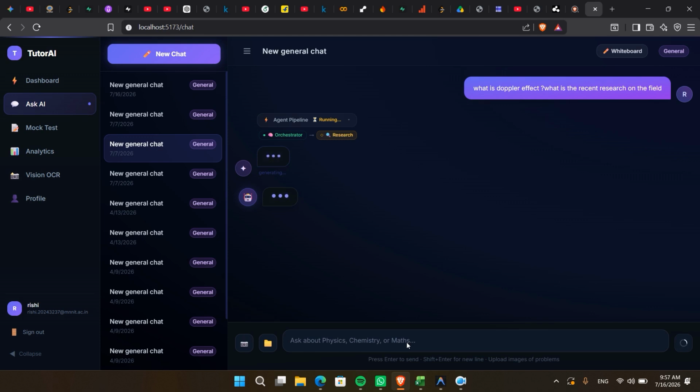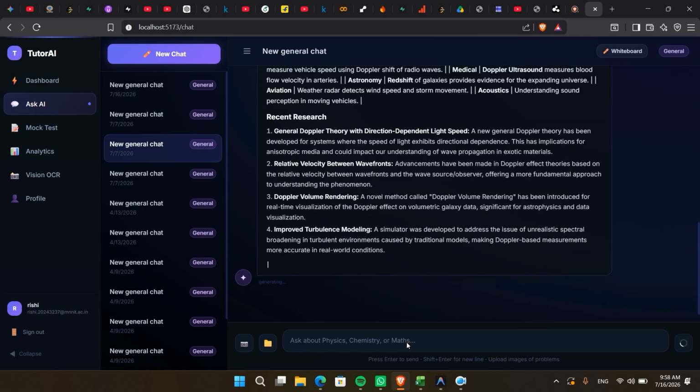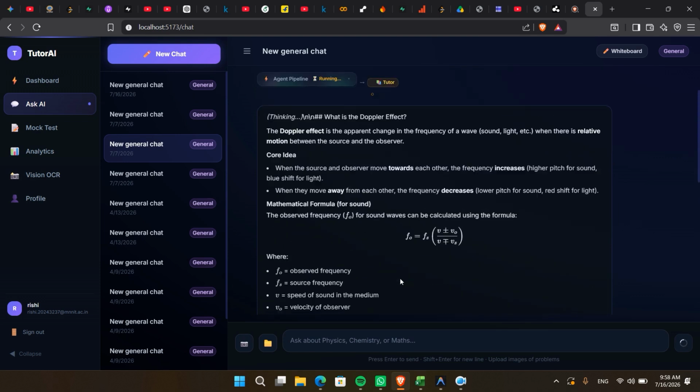Now, let's move to the main chat interface. This is where students interact directly with Tutor-AI. A student can type a question, upload study notes, upload handwritten questions, or even upload images from textbooks. For this demonstration, we're uploading a question. As soon as the question is submitted, the request enters our multi-agent workflow.